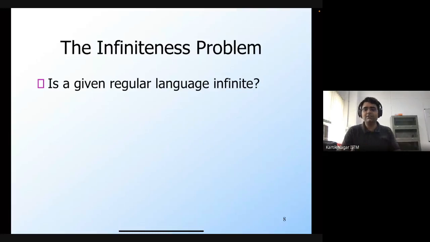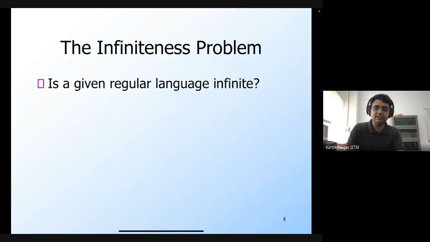In general, if the graph has a cycle, that doesn't mean that the language would be infinite. Here we're talking about the graph of the DFA. If the graph of the DFA has a cycle, the cycle might not be reachable from the start state, or it might not be on the path from the start state to the final state. So we need to check for cycles on all paths from the start state to the final state, and this is how we can solve this problem. So that's correct.